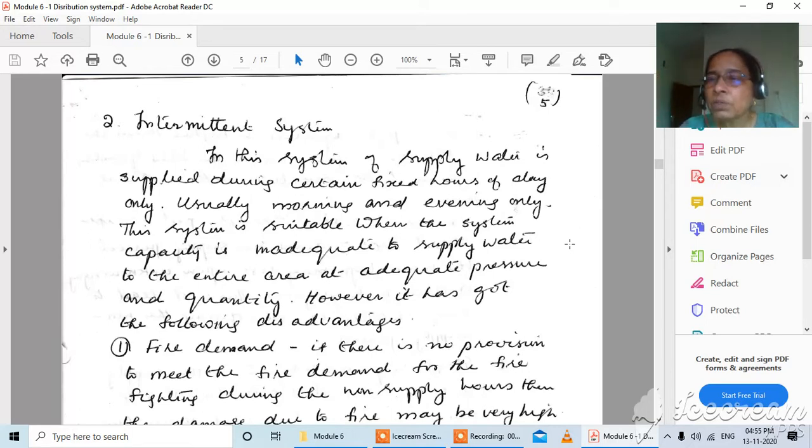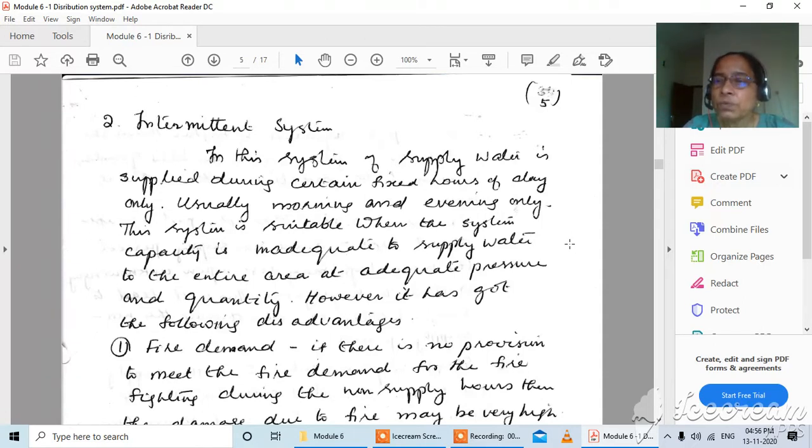Now, because of the inadequacy of the source, your source is not sufficient to supply that much quantity for the public continuously, and every day you will not get that much quantity of water. Or say your pumping system or pipeline system has a low capacity only.